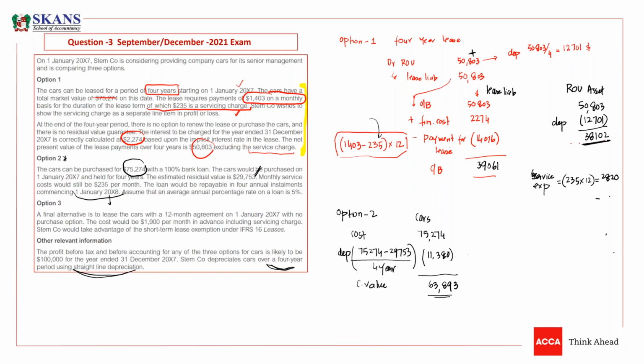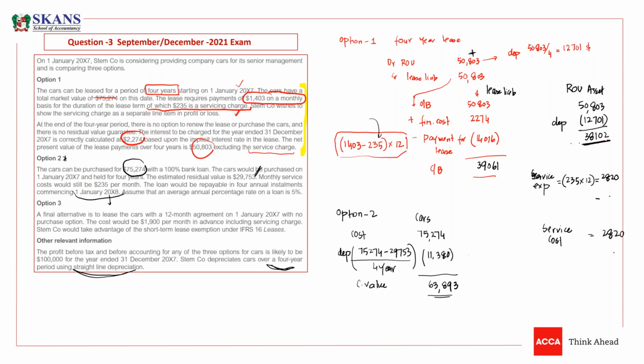Now again, I need to charge service expense in P&L. The service cost is still the same, 235 into 12, and it will be 2,820. So it will be 2,820, guys.